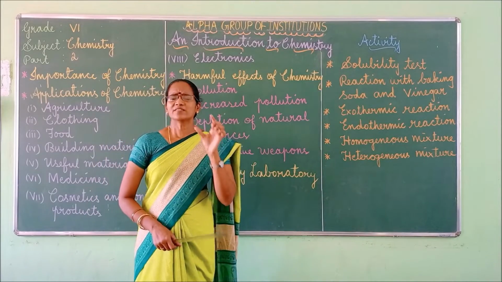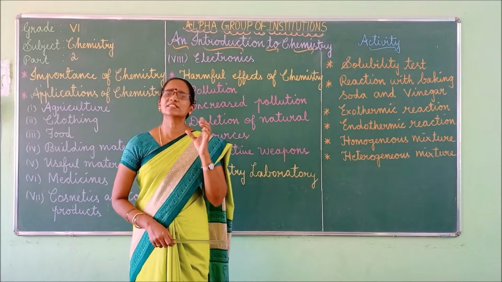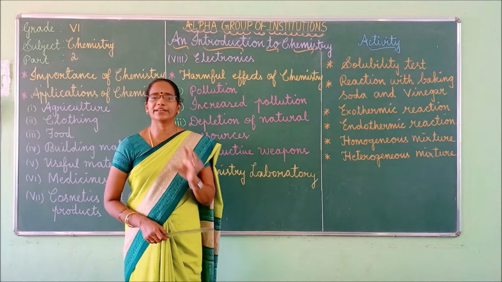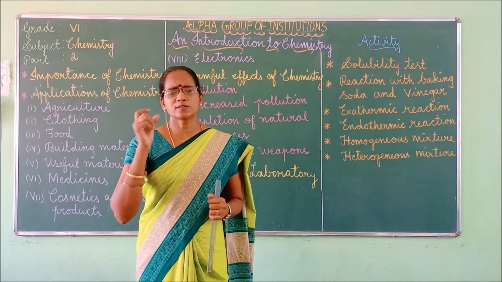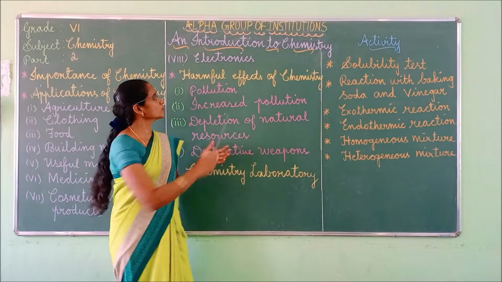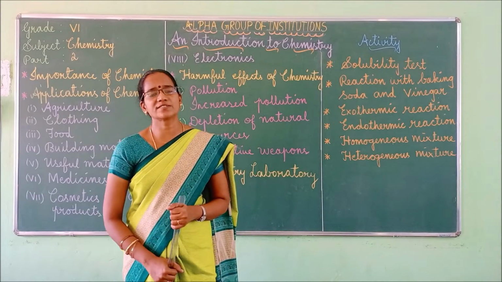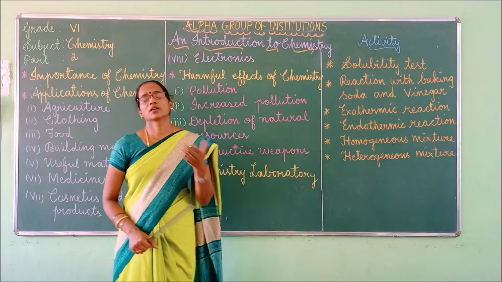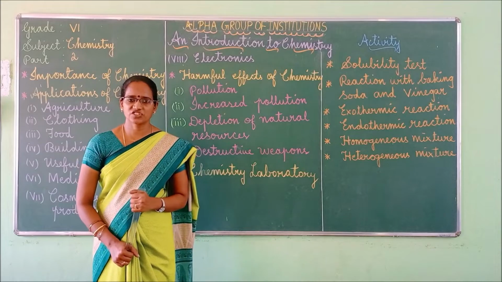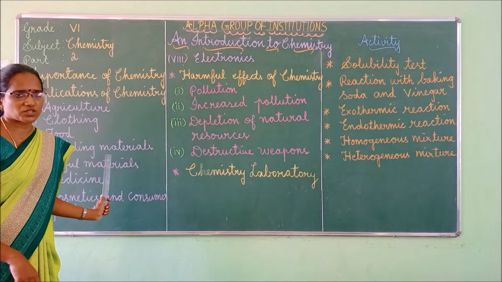They have some special properties. Silicon and germanium, I told you, are metalloids. They have the special property of conducting electricity, that is, electrical conductivity of metalloids. This special property makes silicon and germanium useful in the electronics industry for the manufacture of electrical circuits in television, computer, radio, solar cells, etc. Right, children? So these are some of the applications of chemistry.